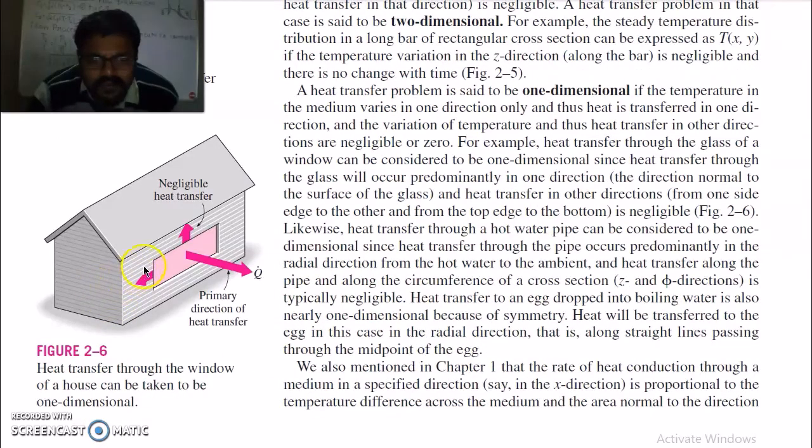So heat transfer through the window of a house can be taken to be one-dimensional. This can be treated as one-dimensional, while heat transfer through an egg dropped into boiling water is nearly one-dimensional because of symmetry. So heat will be transferred to the egg in this case in the radial direction, that is, along straight lines passing through the midpoint of the egg.